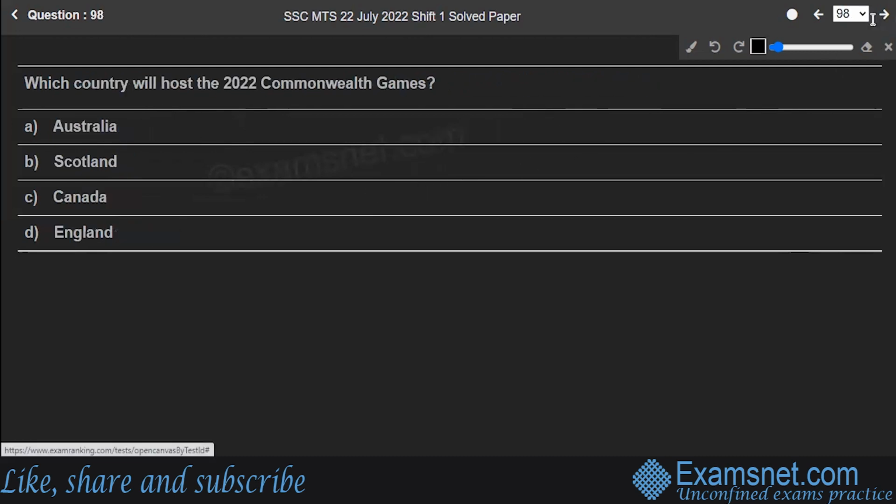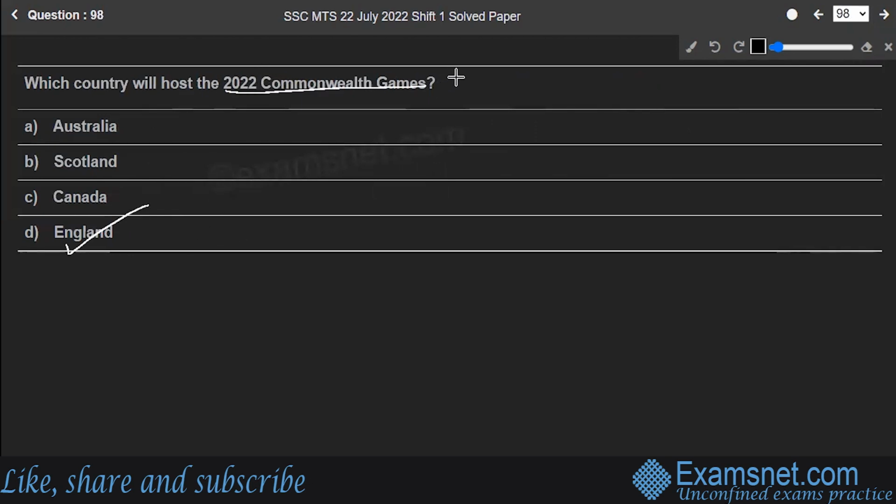Next is question number 98. Which country will host the 2022 Commonwealth Games? Australia, Scotland, Canada, or England? The correct answer is England. England will host the 2022 Commonwealth Games.